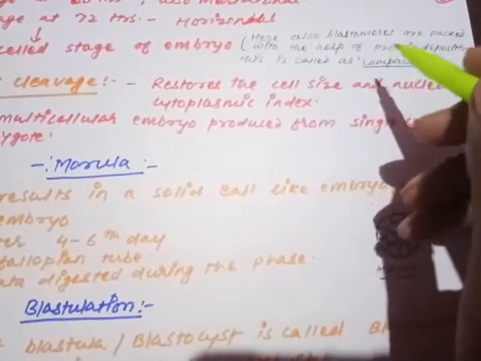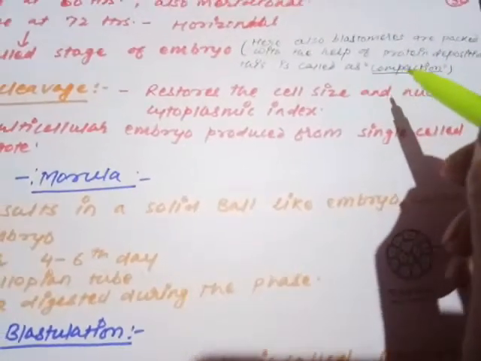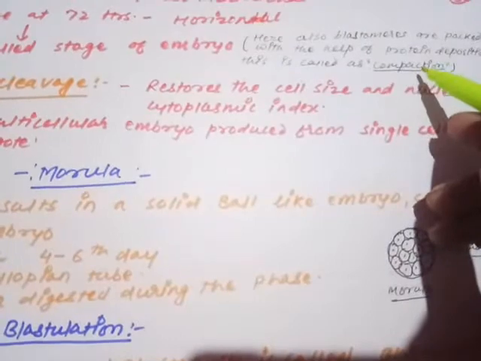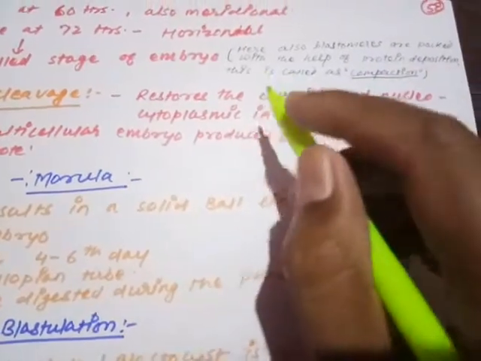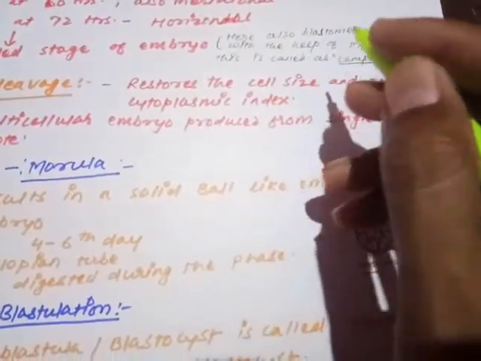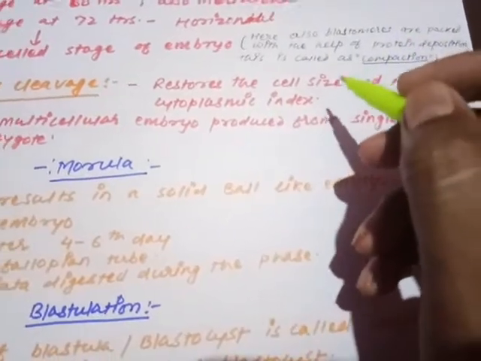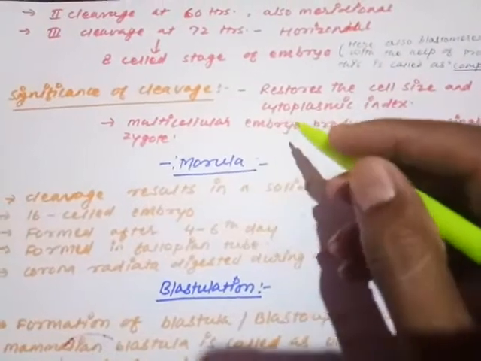All these blastomeres are packed tightly with the help of protein deposition, and such an arrangement of the blastomeres, where they are in a compact arrangement, is called compaction. So here the blastomeres are packed with the help of protein deposition. This is called compaction. What is compaction? The compact arrangement of the blastomeres with the help of proteins deposited in between the blastomeres. So is it clear? Now moving on to the next topic and the final part of the cleavage.